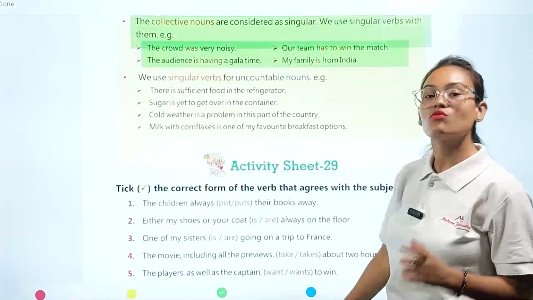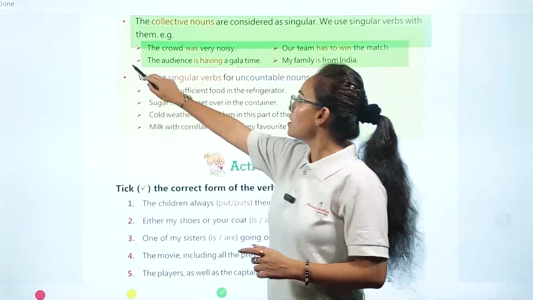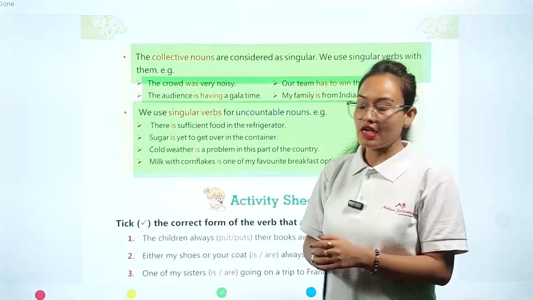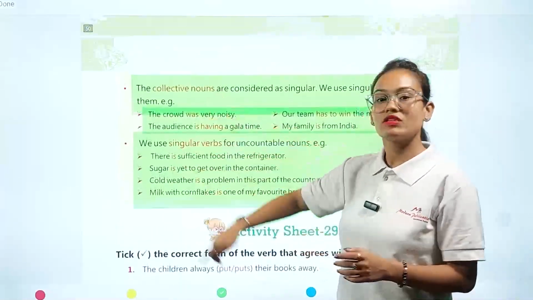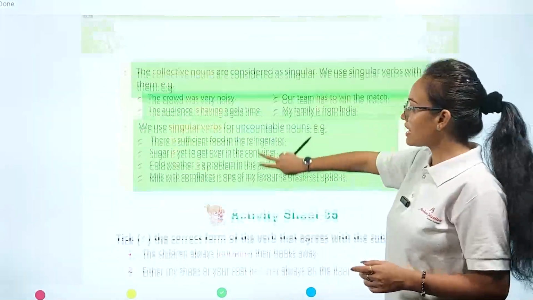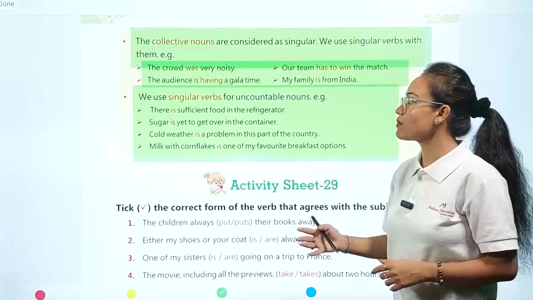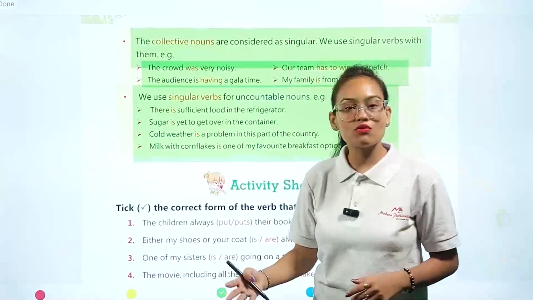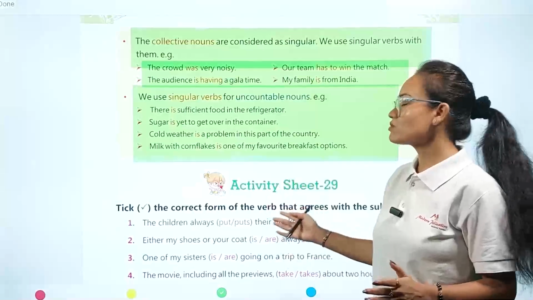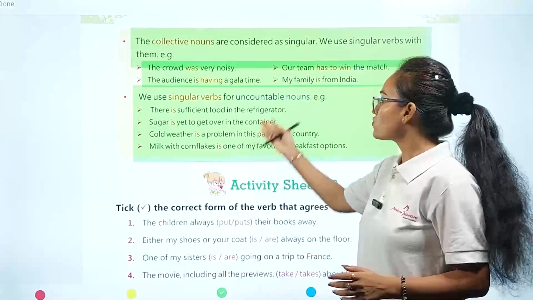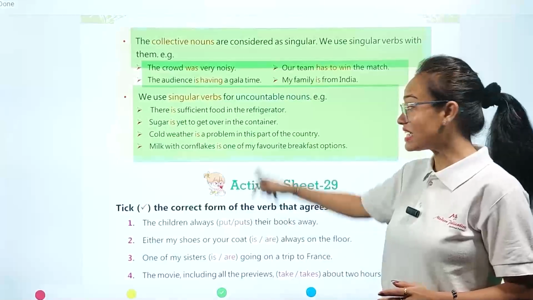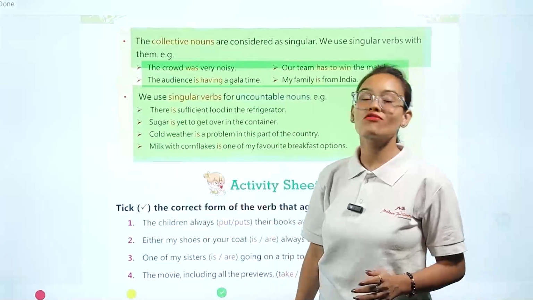Now the last rule which we have to follow is, we use a singular verb for uncountable nouns. If we are talking about a collective noun, then we use a singular verb. And on the other hand, if we are talking about an uncountable noun, the noun which we can't count, then in this case also we are going to use the singular form of the verb.